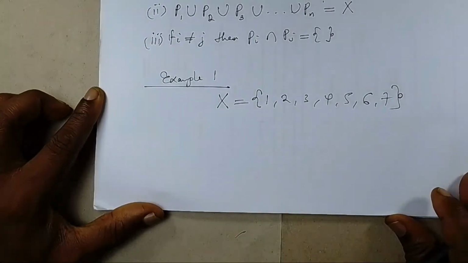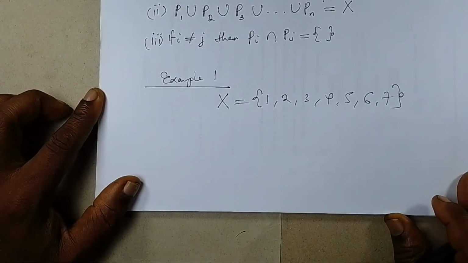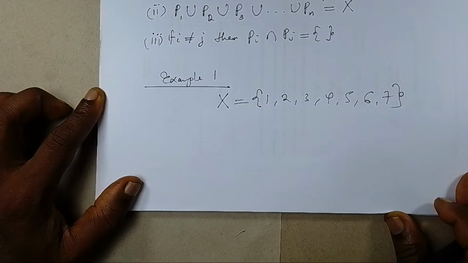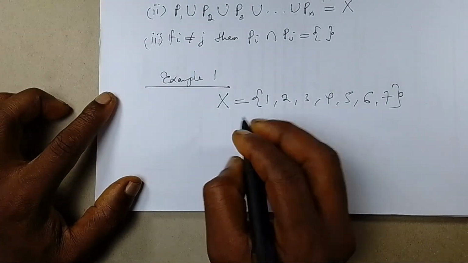Okay, now if I have X to be a set that contains 1, 2, 3, 4, 5, 6, 7, it means that X is non-empty. Now if I form 3 subsets,